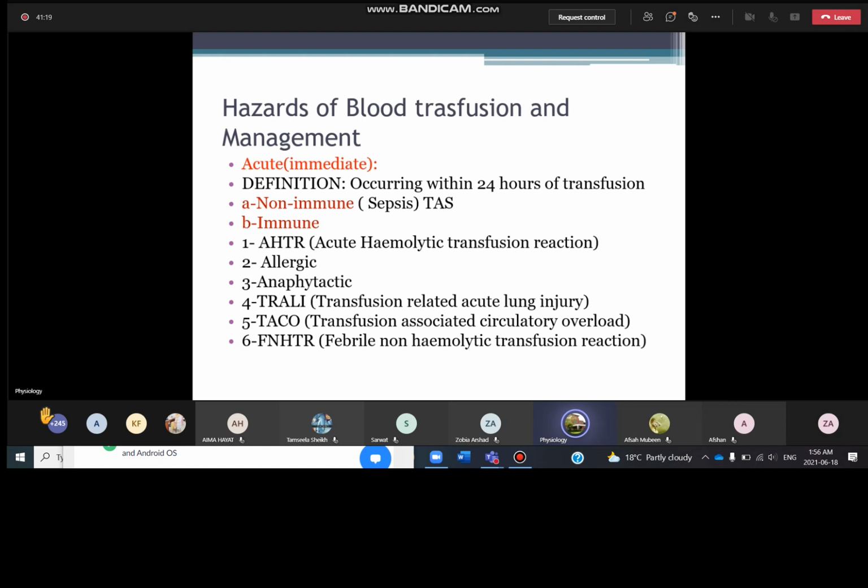And what are the immune reactions? These are the immediate reactions that usually start within 15 minutes to half an hour of the transfusion. Immune reactions are the most important and the most lethal reactions that can lead to death of the patient, and these are the most common reactions that usually happen worldwide. These are the acute hemolytic transfusion reactions. Acute hemolytic transfusion reactions occur when a mismatched blood transfusion is given to the patient by mistake, like a patient of blood group O who was by mistake transfused with blood group A.